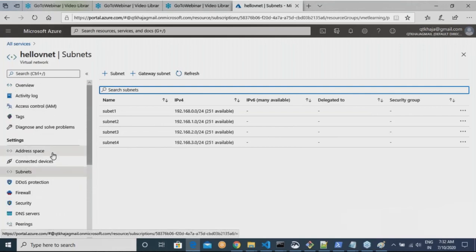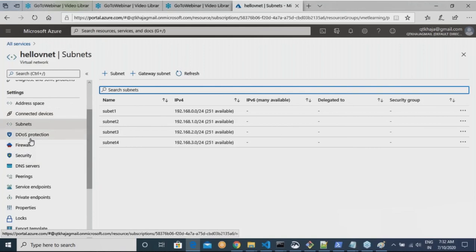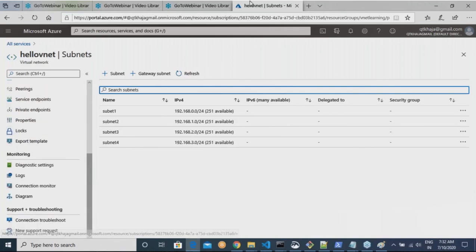There is a concept called address space. There is DNS servers. We need to get into all of this. But the whole idea is, am I able to create a network? When I enter 192.168.0.0/16 or 192.168.0.0/24, we don't have any confusion, right? Yes, we understand those CIDR terms now.